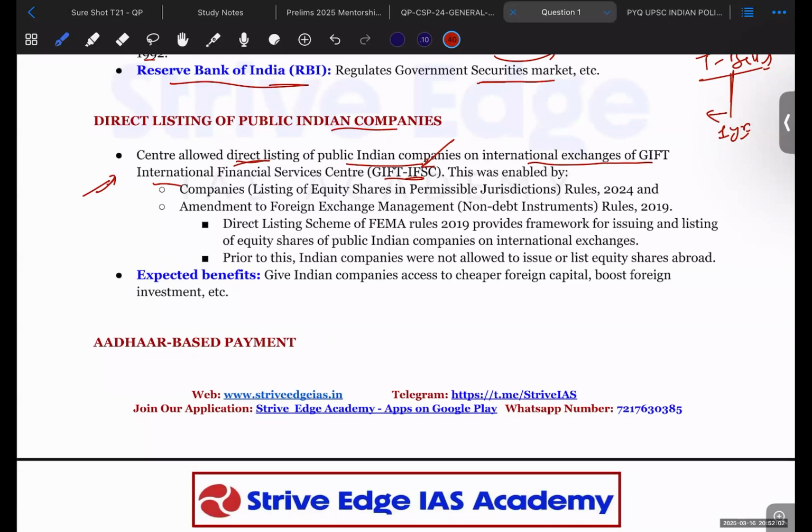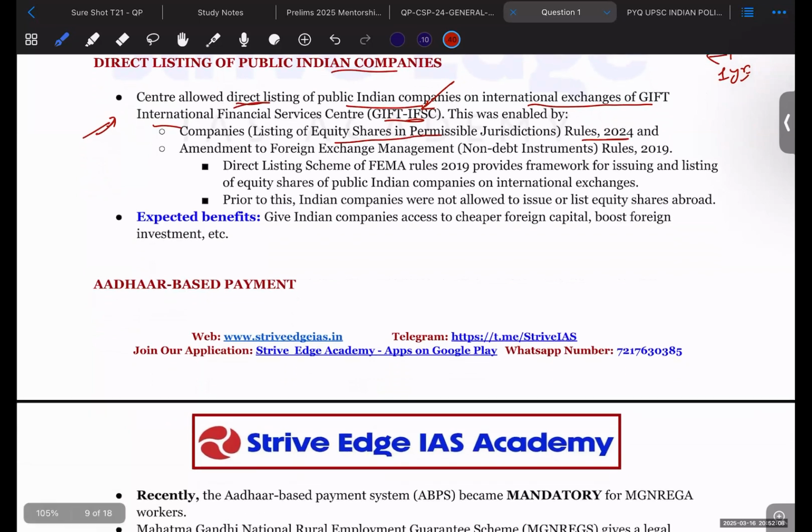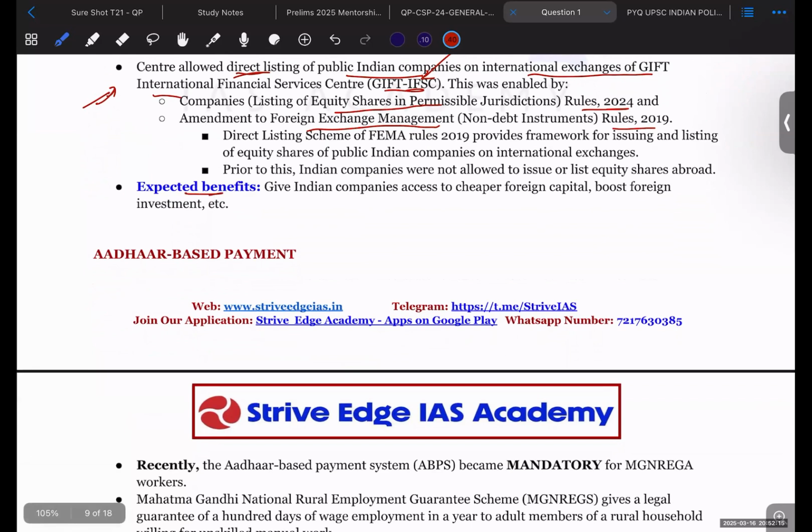Okay, the Companies (Listing of Equity Shares in Permissible Jurisdictions) Rules 2024 has allowed it. The amendment to the Foreign Exchange Management Act has also been done. So the benefit that is going to come from this is that it will give Indian companies access to cheaper foreign capital and boost foreign investments.